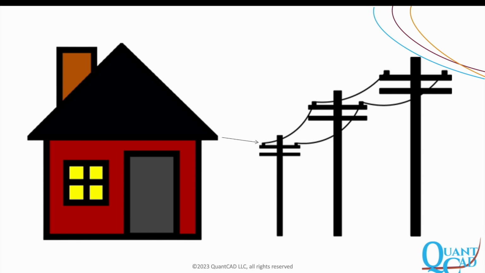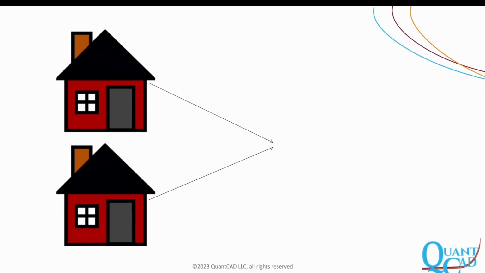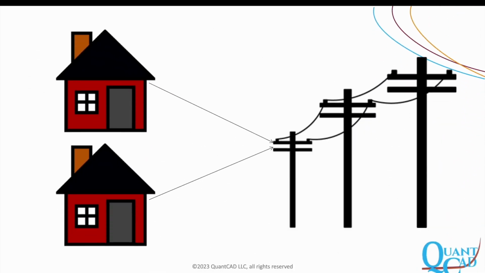Now imagine there are two houses. They are connected to the same power grid. So, it is logical to assume that if one house has power, the other one does and vice versa.